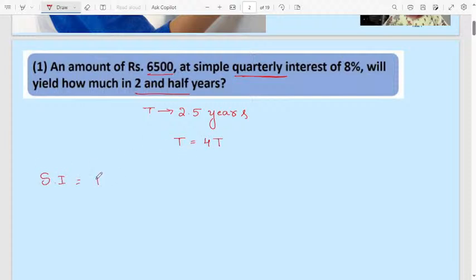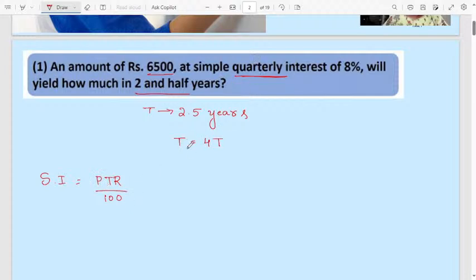The formula is PTR divided by 100. Here P means principal, T means time, R means rate of interest.